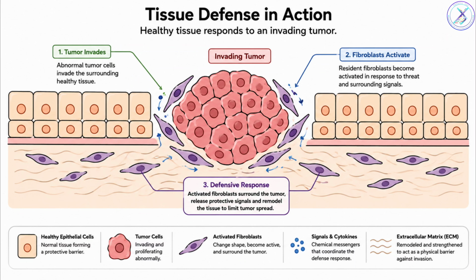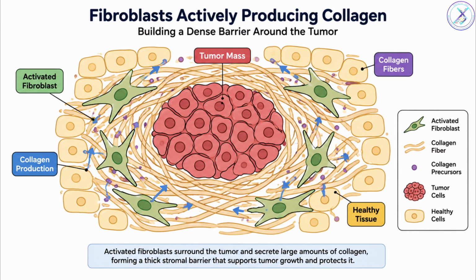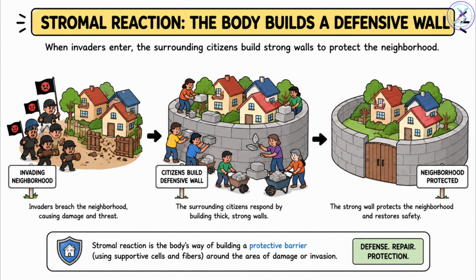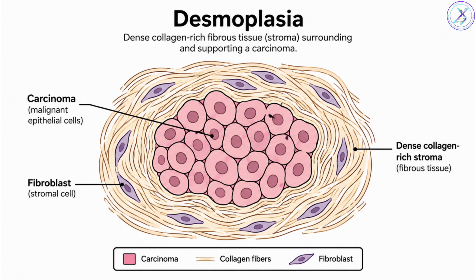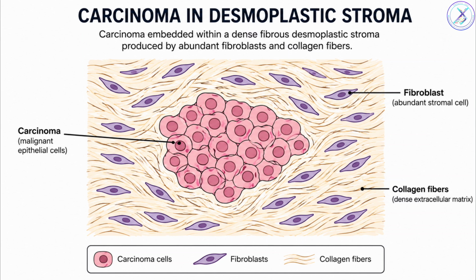Sometimes the surrounding tissue reacts defensively. Fibroblasts produce dense collagen. It's like citizens building thick concrete walls around an invading neighborhood. This excessive fibrous reaction is called desmoplasia. Many carcinomas produce a prominent desmoplastic stroma.